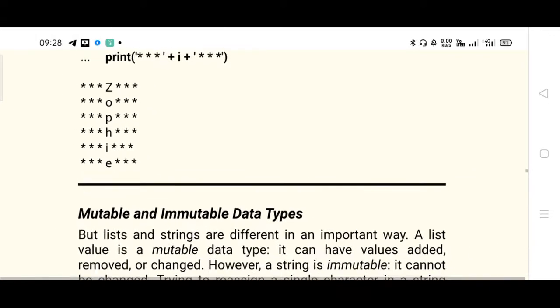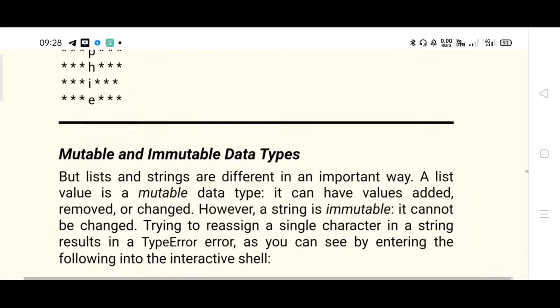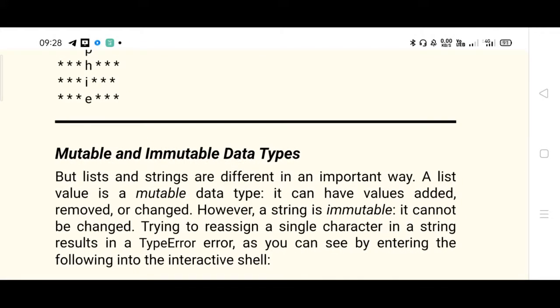Next is about mutable and immutable data types. But list and strings are different in an important way. A list value is a mutable data type. It can have values added, removed. That's what mutable means. We have discussed various methods that can be applied on the list. In the previous video, I have discussed about it. Please watch the previous video carefully, right? So list value is a mutable data type because you can easily add a new value to the list. You can remove any of the values from the list and so on.